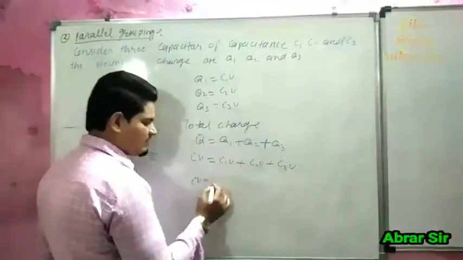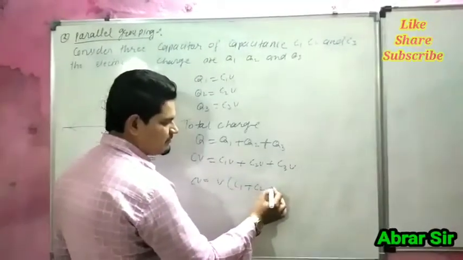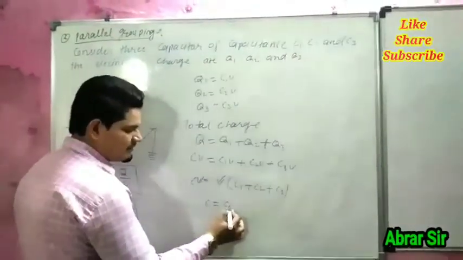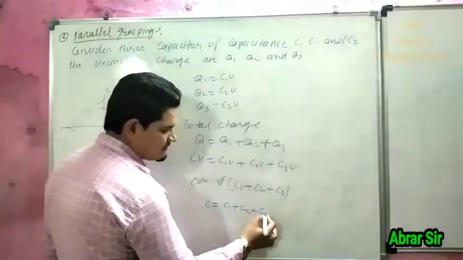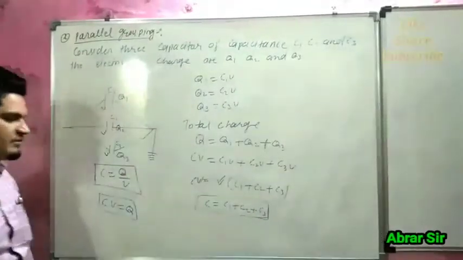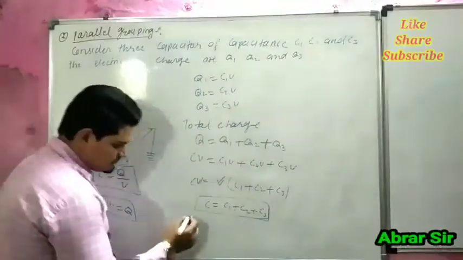We can take V common, so C1 plus C2 plus C3. This V may be cancelled, so C is equal to C1 plus C2 plus C3. This is the formula of equivalent capacity of capacitors for parallel grouping.